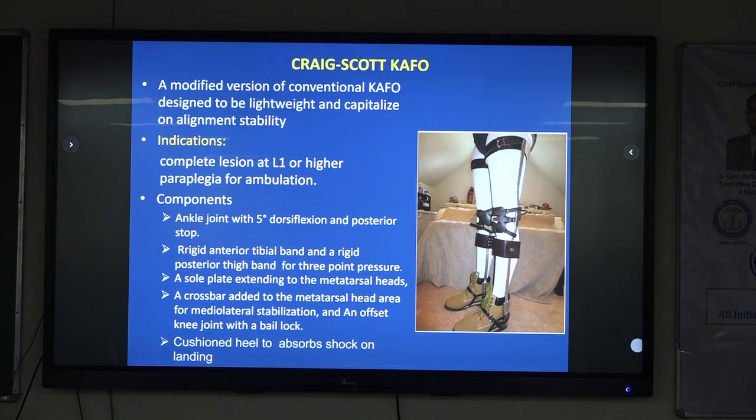It is given in dorsiflexion at ankle, 5 degrees dorsiflexion, and then the patient is trained to lean forward, take his back so that the weight line passes anterior to knee, posterior to hip joint. This needs to be trained, and that's how they are trained to walk using crutches. Some special training will be required, because they will be walking with free knee, standing with free knee, as the offset knee joint is there.